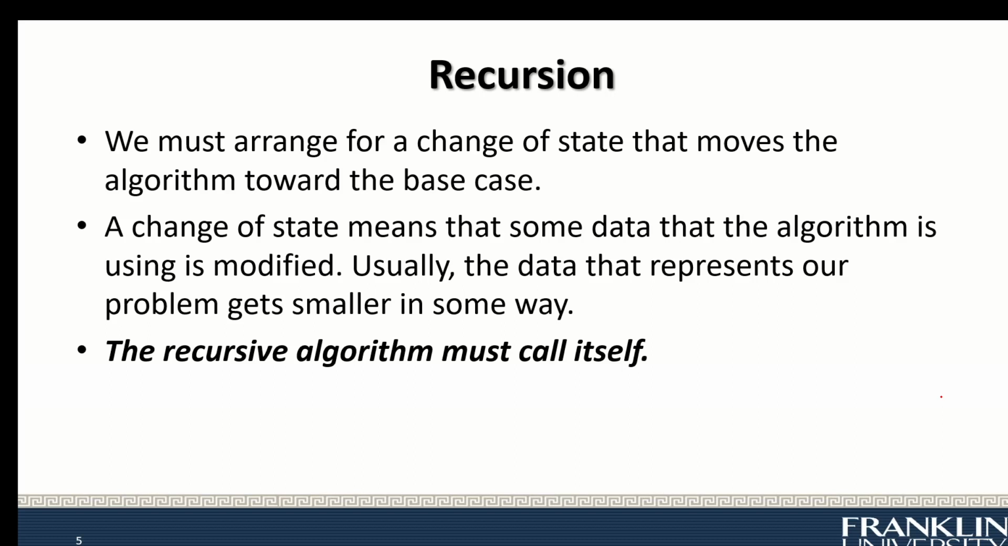And again, for recursion, we must arrange for the change of state that moves the algorithm toward the base case. A change of state would mean some data that the algorithm is using is modified. Usually, the data that represents our problem gets smaller in some way. Eventually, it's small enough to become the base case. And finally, again, the recursive algorithm must call itself.